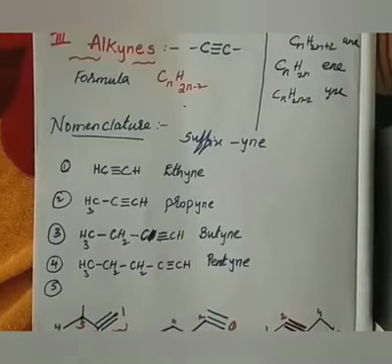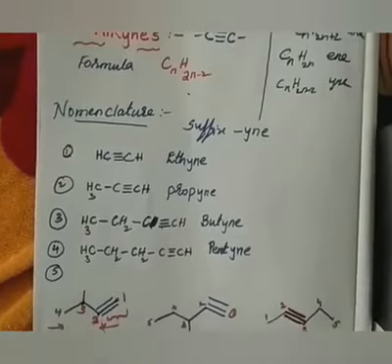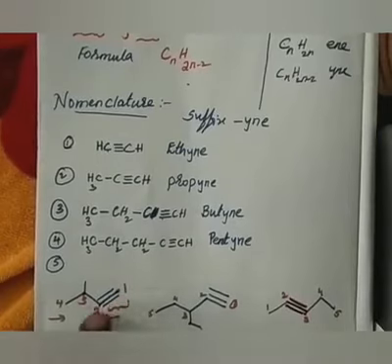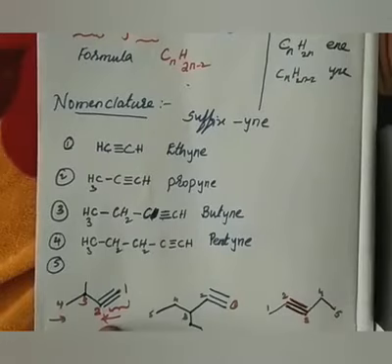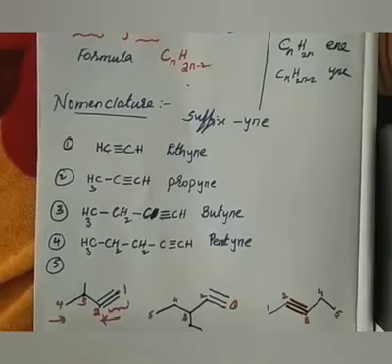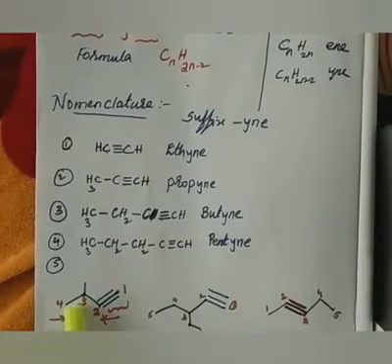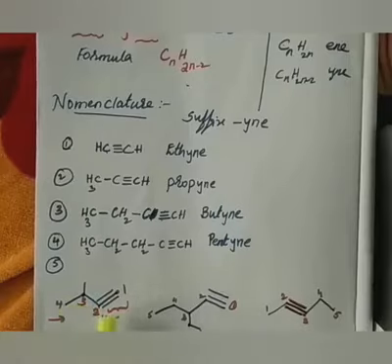Okay, so this compound, which has 1, 2, 3, 4 carbon moieties, I can call its prefix as but-. But the numbering should be given from which side? Either from the left side or from the right side. As we have learnt, the substituent should get the least number, right? But other than that, we have another rule that the functional group should get the least number, right?